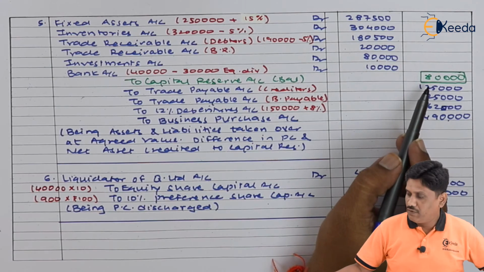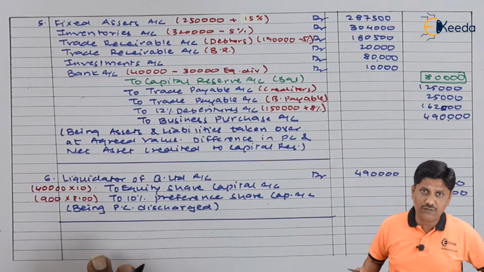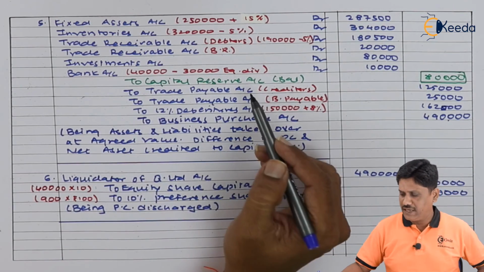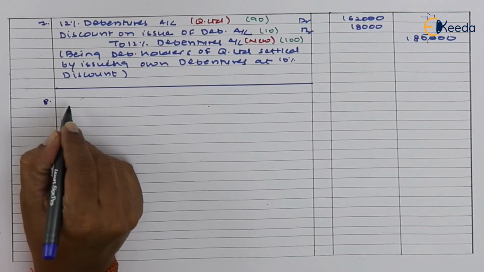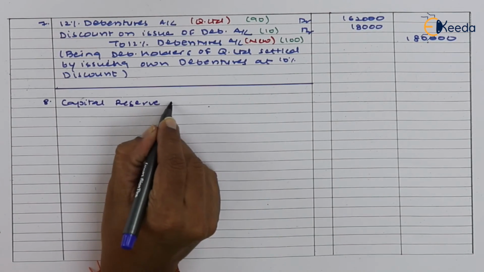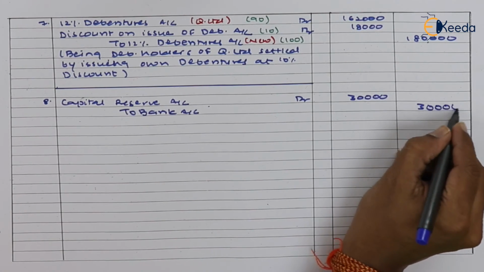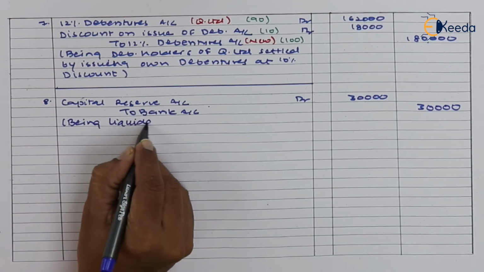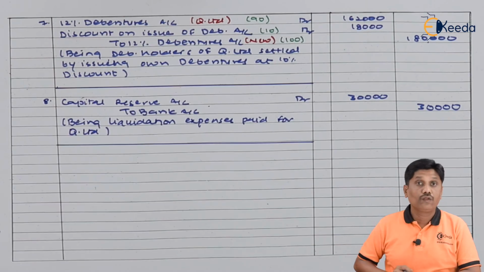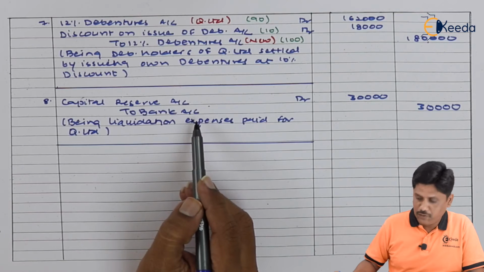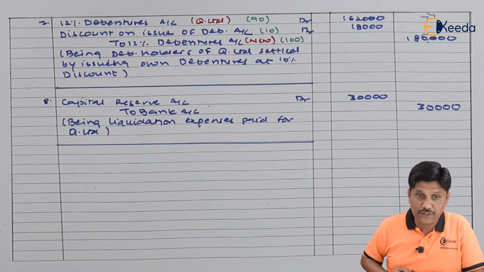Friends, you can notice our capital reserve is 80,000. With the help of that, I am settling this 30,000 as the expenses. So 30,000 expenses I will debit to the capital reserve and I will credit to the bank account. Let us pass the entry. Friends, my entry is capital reserve account debit to bank for the liquidation expenses paid for Q Limited. Let us see what is additional information.